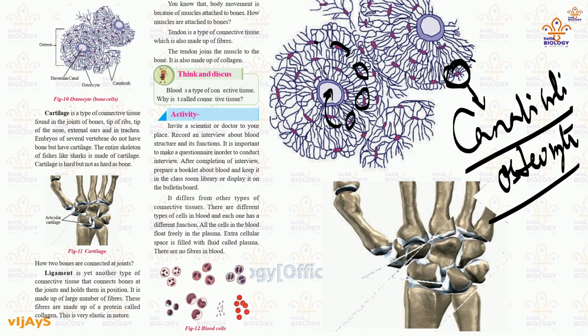So in your exam, if asked what is the cell present in the bone, you need to write osteocyte. So this is what is known as osteocyte. And one more thing you need to remember: the canal present in the center, for every group of osteocytes, one Haversian canal is present.